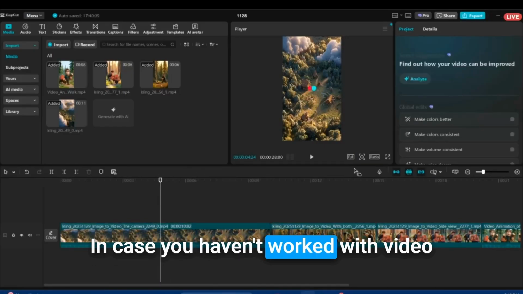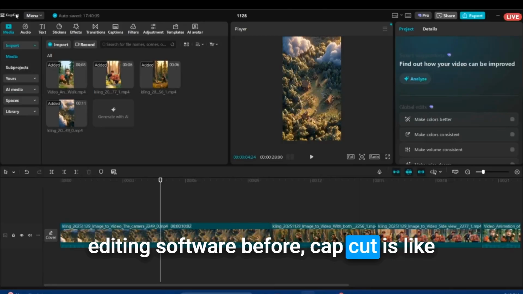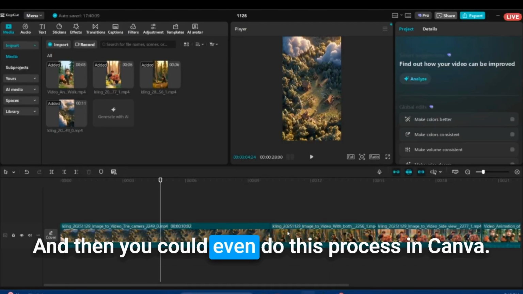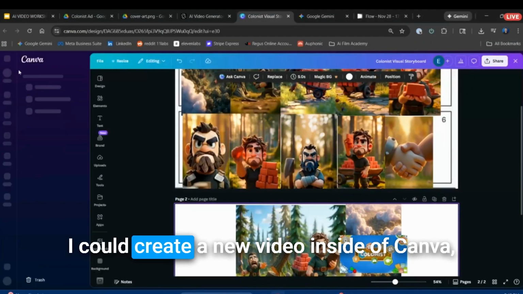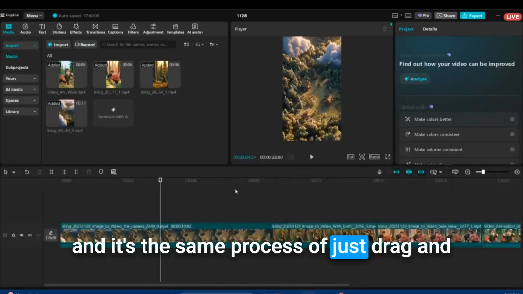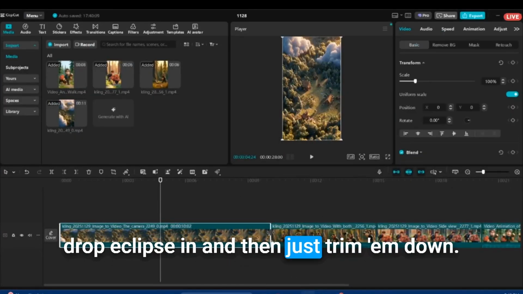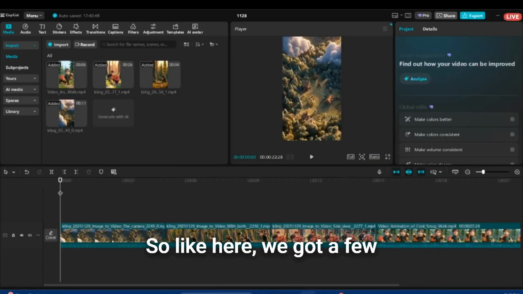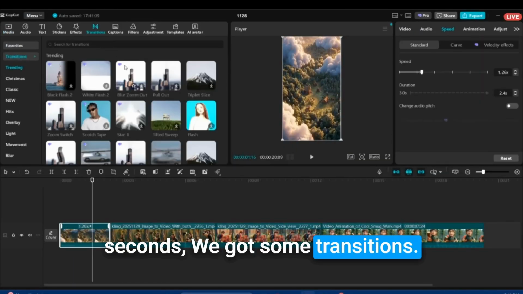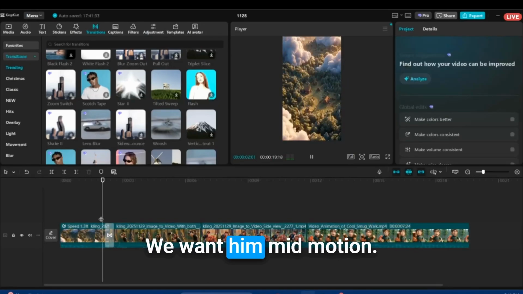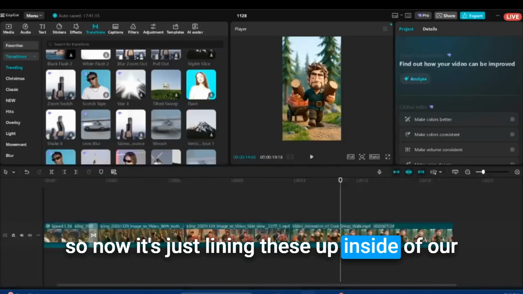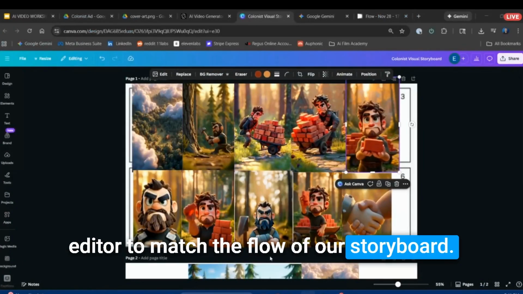In case you haven't worked with video editing software before, CapCut is like a number one to learn really easily. And then you could even do this process in Canva. I could create a new video inside of Canva. And it's the same process of just drag and drop your clips in and then just trim them down. So like here, we got a few seconds. We got some transitions. We want him mid-motion. Cool. So now it's just lining these up inside of our editor to match the flow of our storyboard.